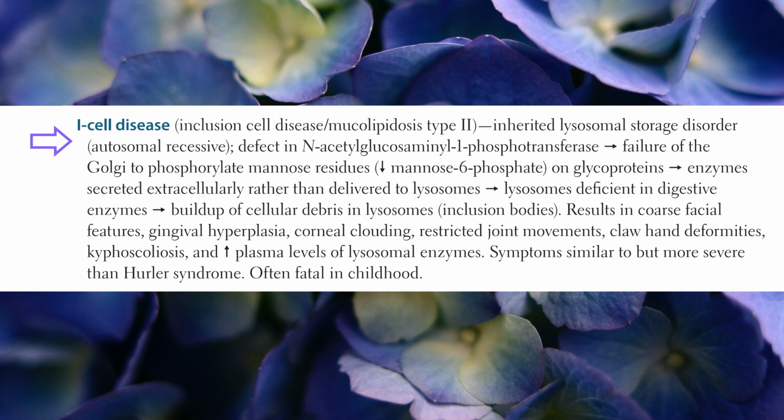I-cell disease, also called inclusion cell disease or mucolipidosis type 2. Inherited lysosomal storage disorder, autosomal recessive. Defect in N-acetylglucosamine-1-phosphotransferase leads to failure of the Golgi to phosphorylate mannose residues on glycoproteins, with decreased mannose-6-phosphate. Enzymes are secreted extracellularly rather than delivered to lysosomes. Lysosomes are deficient in digestive enzymes, which leads to buildup of cellular debris in lysosomes, inclusion bodies.